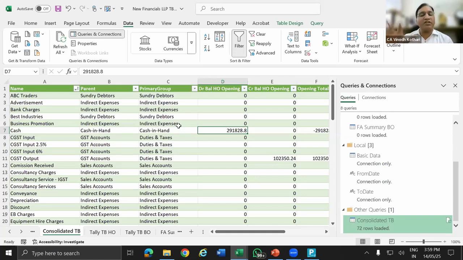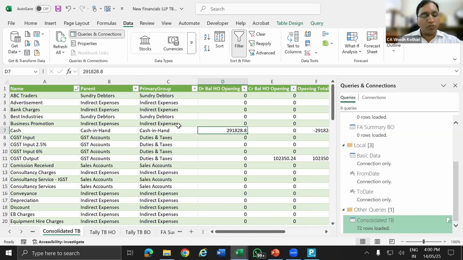In your office, if there's a team of 15 or 20 people, keep one dedicated person who can handle these things. Because if one person can handle it fully and prepare all these templates properly, then he can guide everyone on what to do. Instead of training 20 people, basic training can be given. But one person should know everything about Power Query, how to link it and generate it. It is no science, no magic. It is very simple, very easy. 3 to 6 hours, easily it can be understood. Without any formula, these reports can be generated.